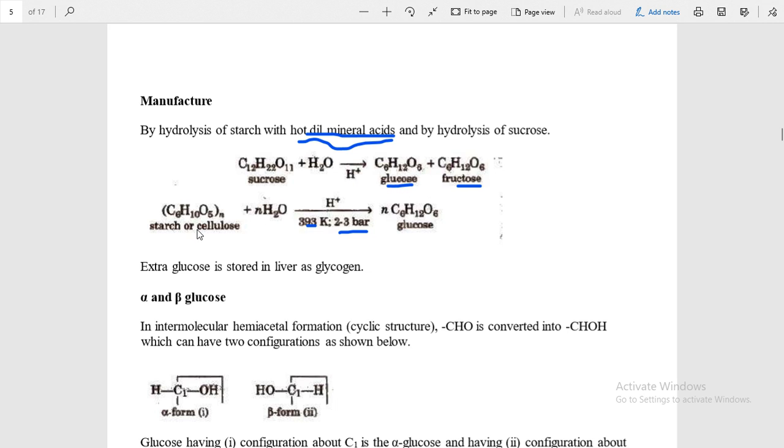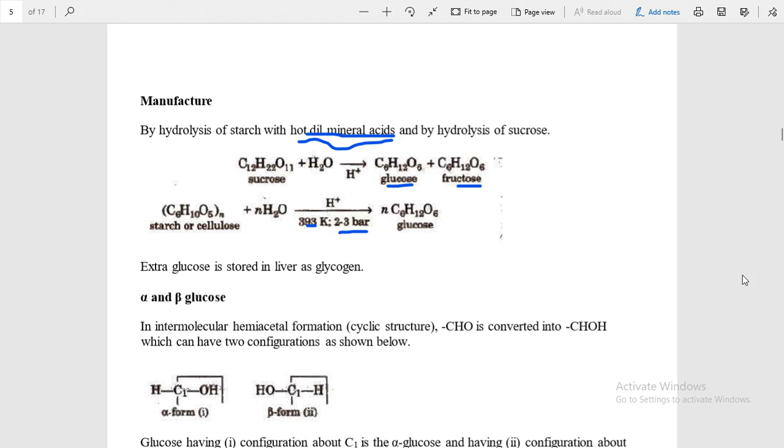And the hydrolysis of starch and cellulose in presence of acid gives what? Good, glucose. Extra glucose is stored in the liver in our body as glycogen. Whenever glucose becomes extra, it is converted into glycogen with the help of insulin.